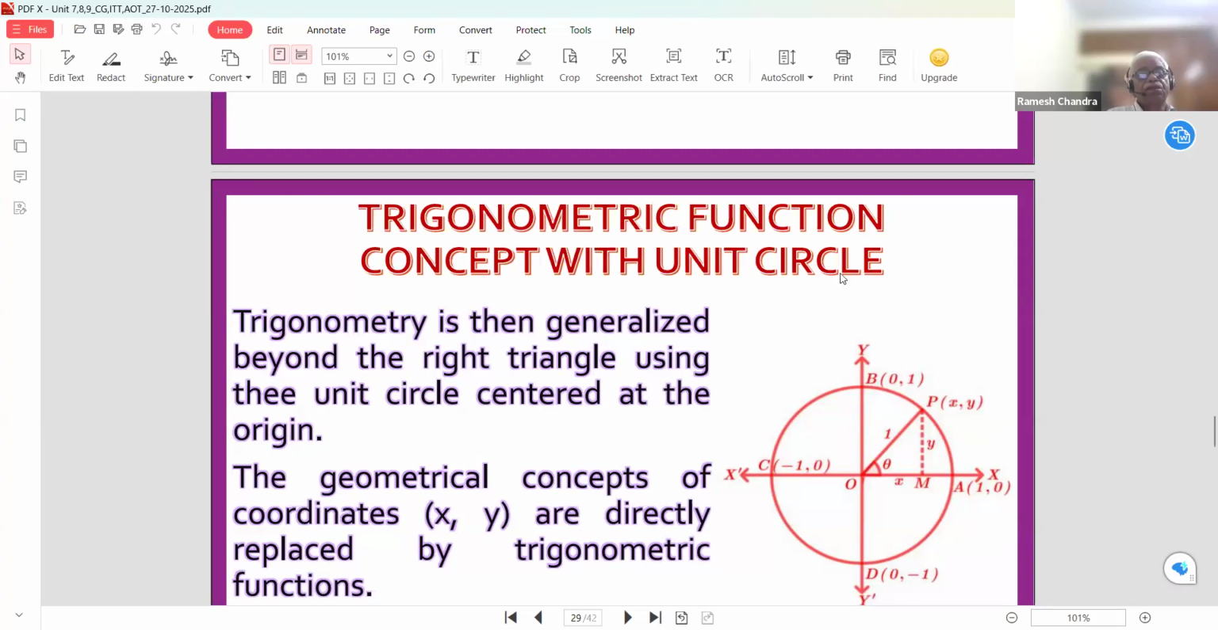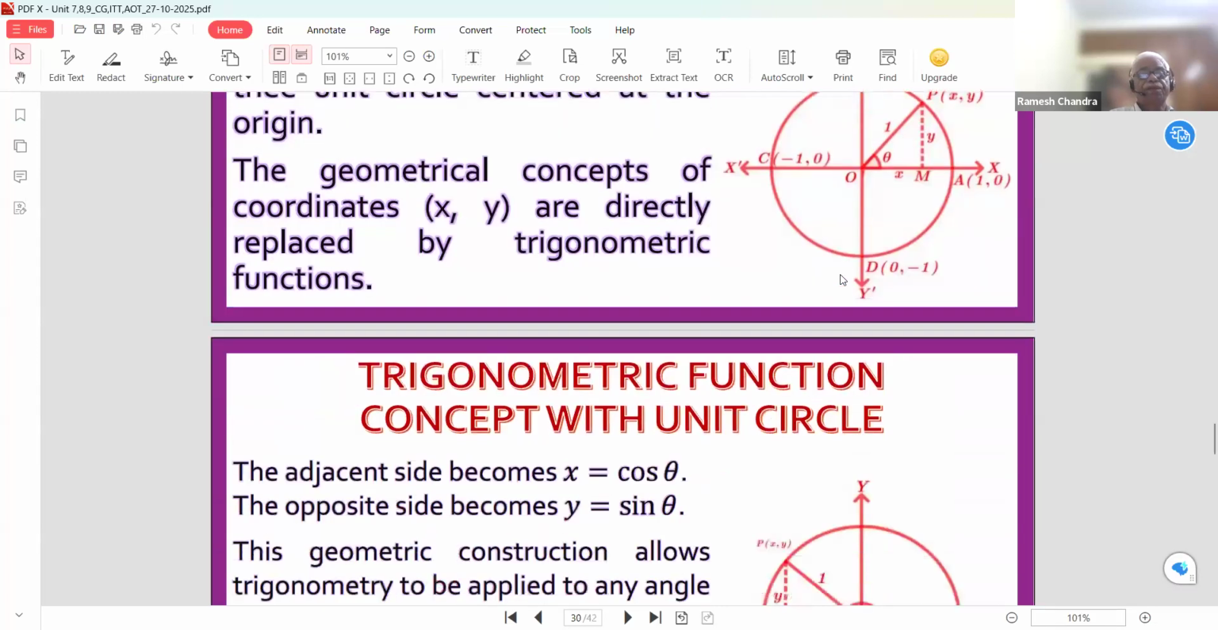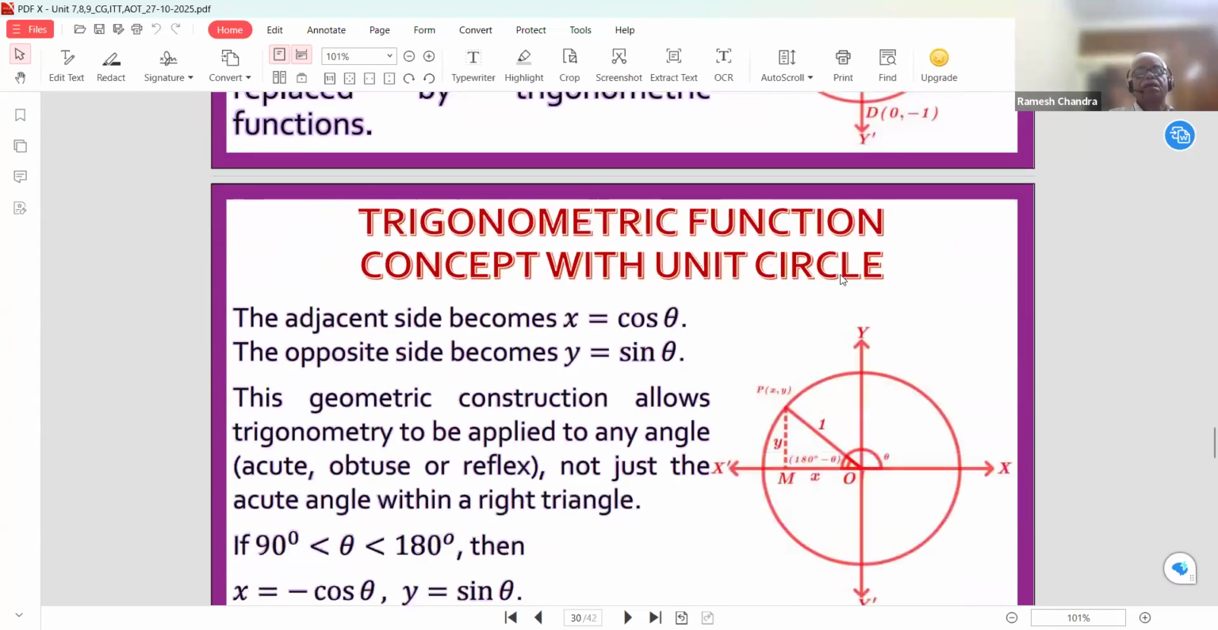Here, the geometrical concept of coordinates x, y is directly replaced by trigonometrical functions. Now here is the trigonometric functions concept with the unit circle. If we come to the second quadrant, theta is not an acute angle. When we rotate anti-clockwise, the angle XOP is some obtuse angle, not an acute angle. Then how can we get sine theta, cos theta, tan theta? Because it is not restricted to the acute angle.